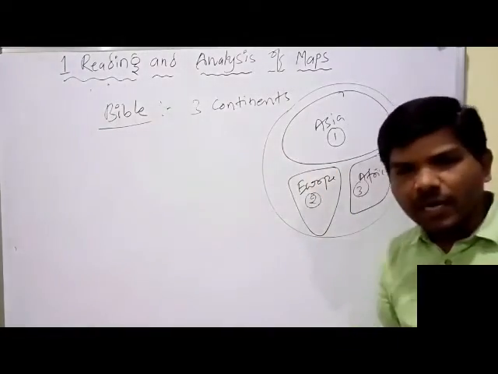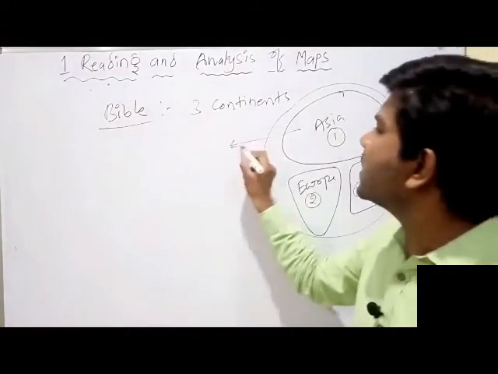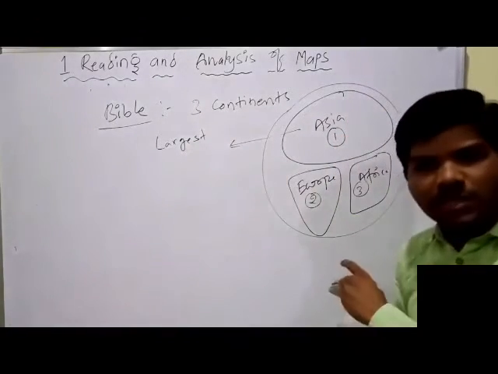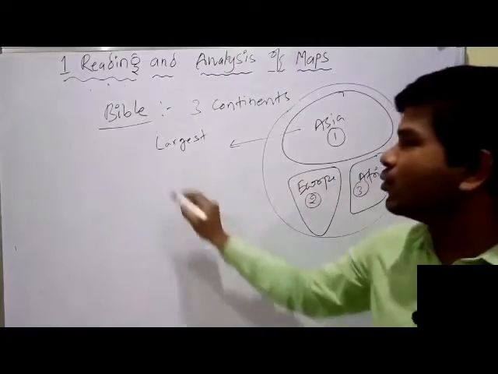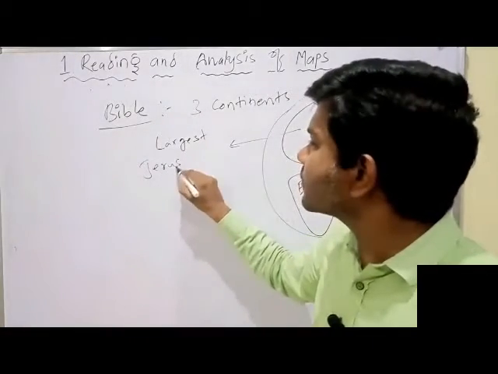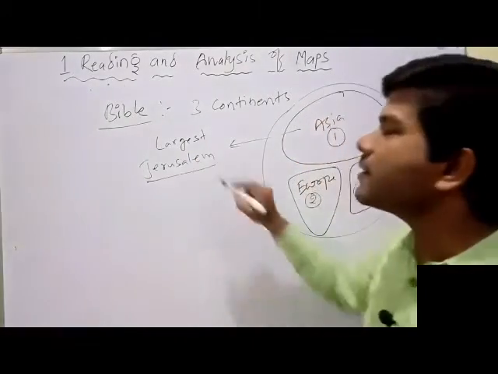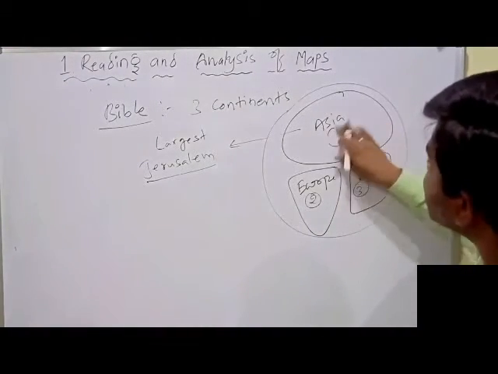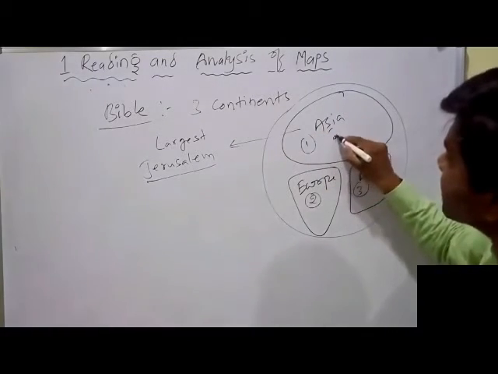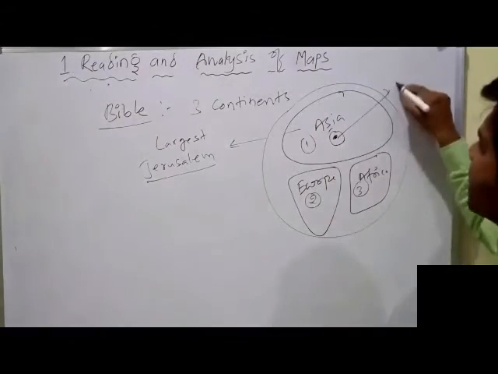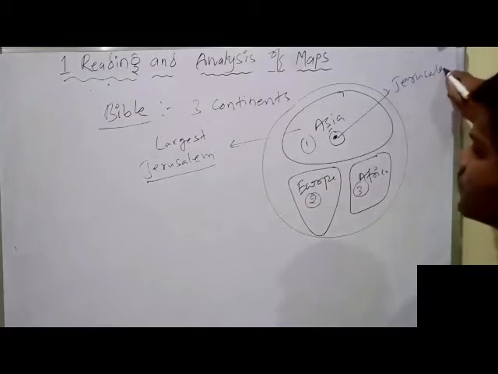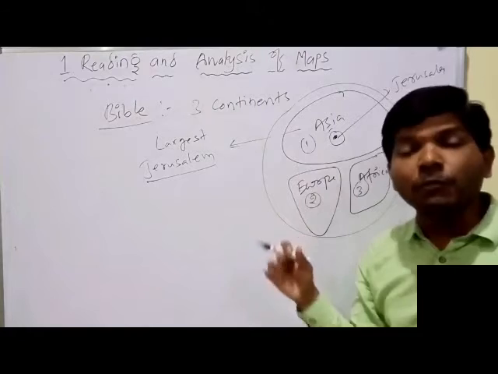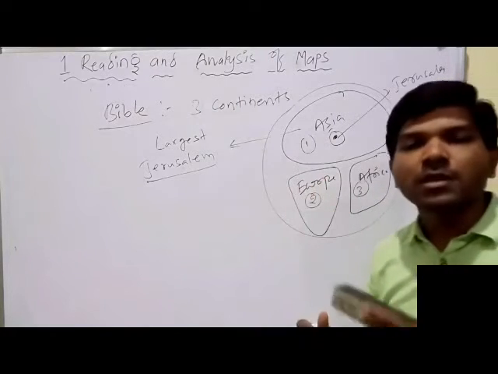First one is Asia. Asia was the largest. Yes, Asia is now also largest. Asia continent was largest, and moreover, Jerusalem. You know that Jerusalem, the birthplace of Jesus Christ, is in the center. Jerusalem is the center of the world, they believe, because here Jesus Christ was born.